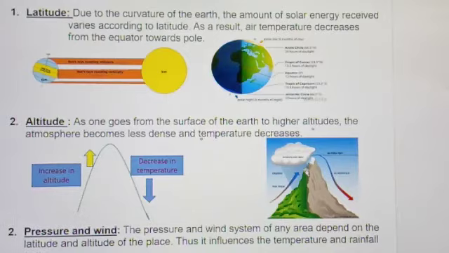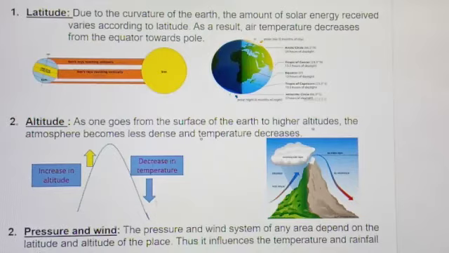Next is altitude. As one goes from the surface of the earth to higher altitude, the atmosphere becomes less dense and temperature decreases. It means as we go to high altitude, there is a fall in temperature.